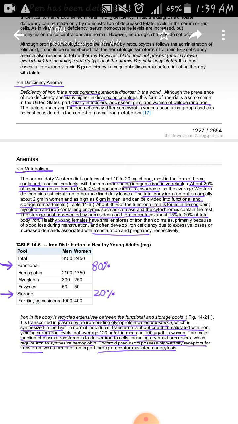When hemosiderin is present in our body in large amount, it results in a condition called hemosiderosis. Hemosiderosis is a condition in which a large amount of stored iron is present in the body, but it is not damaging the tissues. When it starts damaging the tissues, this condition is known as hemochromatosis.